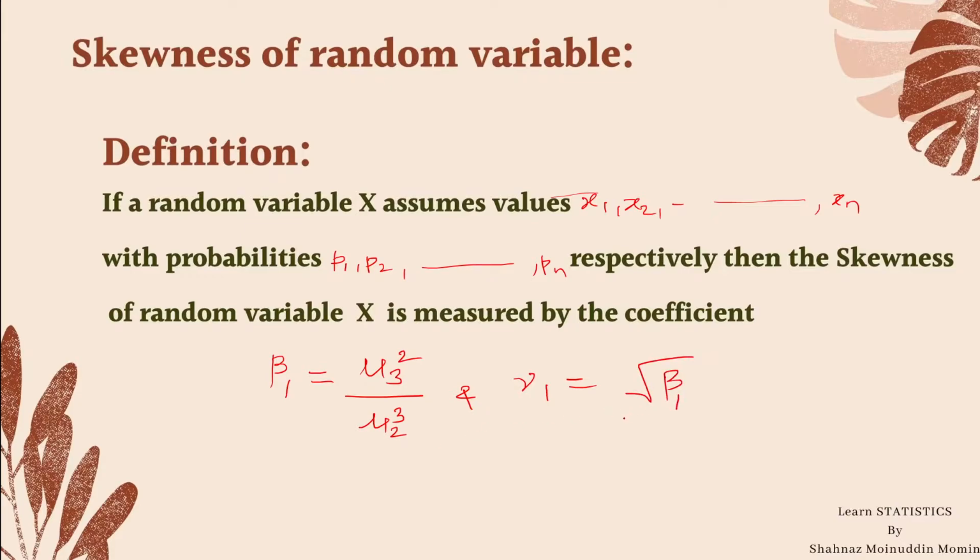These are the coefficients to measure the skewness of a random variable.